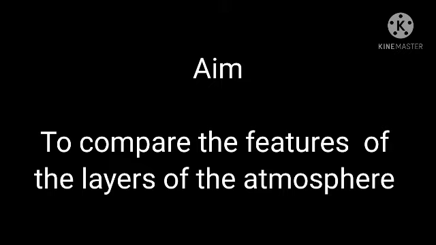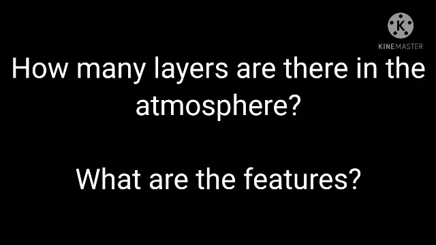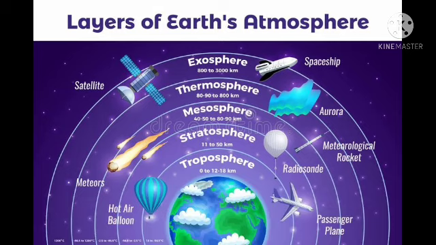So today we'll compare the features of the layers of the atmosphere. That is the first thing you're going to learn in this lesson. Around our earth we have a blanket of air which is called the atmosphere. It is made up of different gases, is it? It extends up to 500 kilometers. The atmosphere is not just a blanket, it has different layers. So how many layers are there and what are the features of each layer?